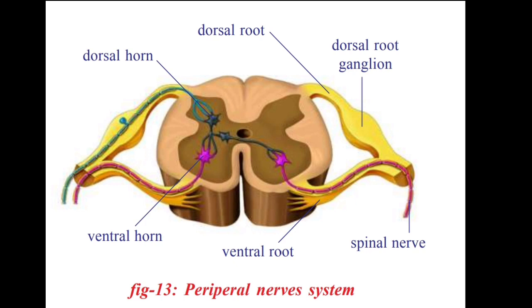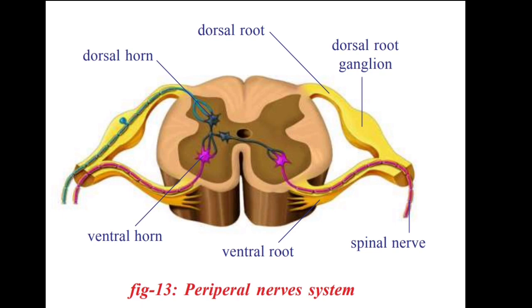What is the meaning of dorsal? Dorsal means back side. In the human body, dorsal means back side, ventral means front side. I mean, ventral means the side of the stomach. So here there are two different paths: one is the dorsal root and another one is the ventral root.